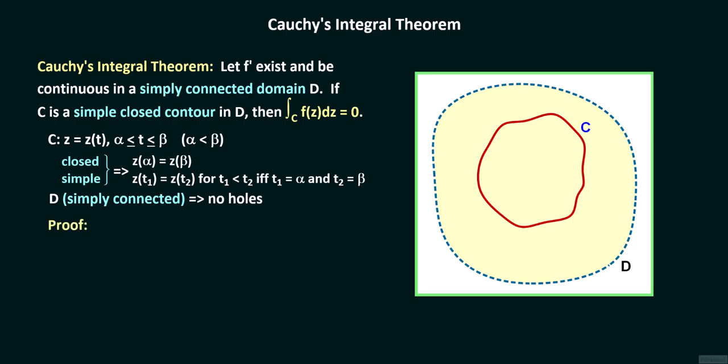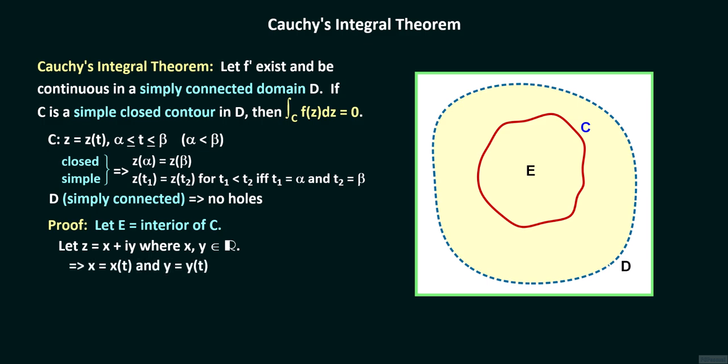For a proof of Cauchy's integral theorem, let E be the interior of C. Let z be equal to x plus iy, where x and y are real numbers, and so x and y will be functions of t as well, so that x equals x of t and y equals y of t. Let f of z be equal to u of xy plus i times v of xy, where u and v are real valued functions. Since f prime exists, f satisfies the Cauchy-Riemann equations so that u sub x equals v sub y and u sub y equals minus v sub x.